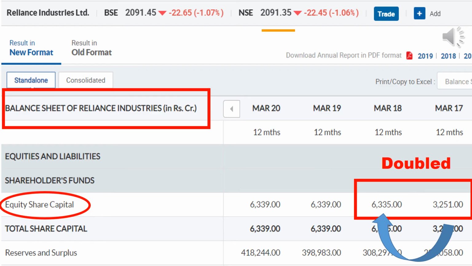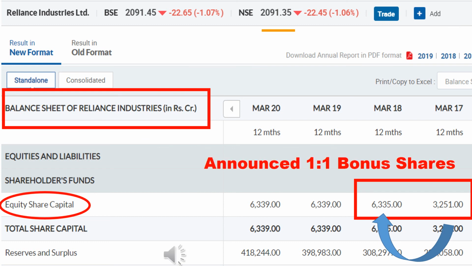Now, I have opened the balance sheet of Reliance Industries. In this video, previously I had told that the share capital value will not change. But here, when compared to the year 2017, the share capital value of Reliance Industries got doubled in the year 2018. How this happened we will see now. In the year 2018, Reliance Industries announced 1:1 ratio bonus shares. So, Reliance Industries' total number of shares got doubled. Because of that, the share capital value also got doubled.